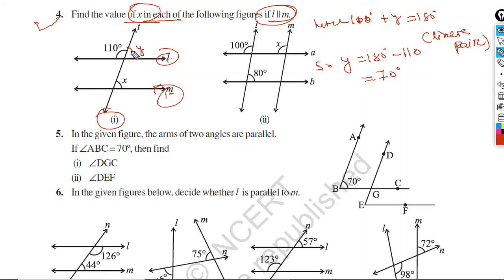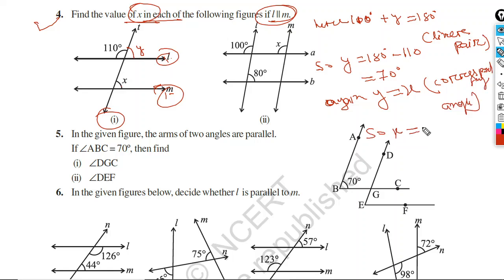Now y will be equal to x, by the reason corresponding angles. So x is equal to 70 degree. We found the value of x here, that is 70 degree. Y is also 70. Now we have found the value of x in part I.